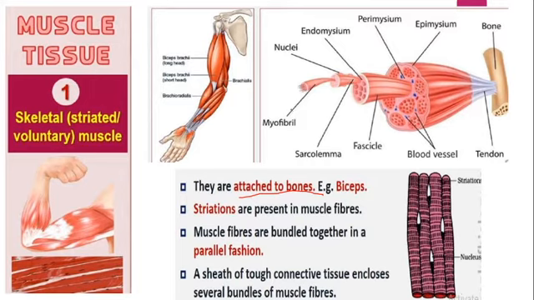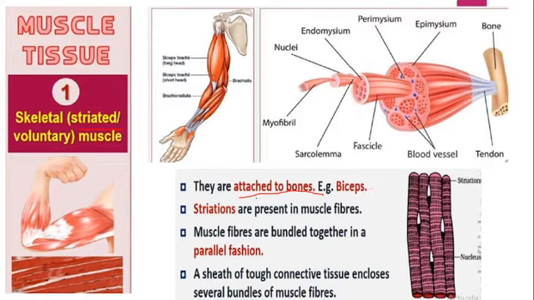Now, you can see that if you take a section of this muscle, alternate striations will be there. That means alternate bands are present in them. That is why they are called striations, and that's why this type of muscle is called striated muscle. Why do these striations occur? It is because of the arrangement of two proteins, actin and myosin. The arrangement of actin filaments and myosin filaments is the reason we can see these striations. So that's why this is called a striated muscle.